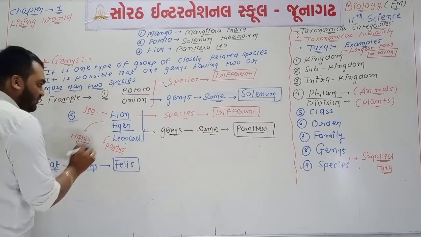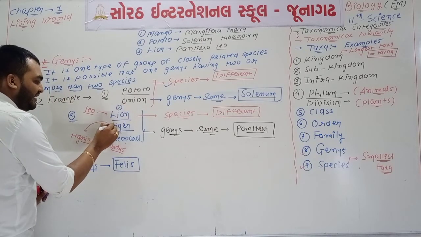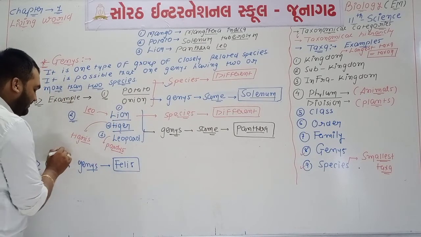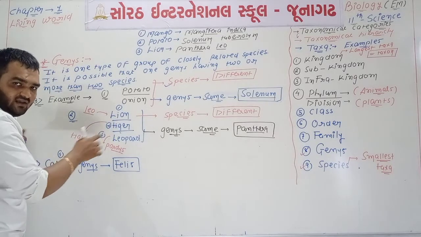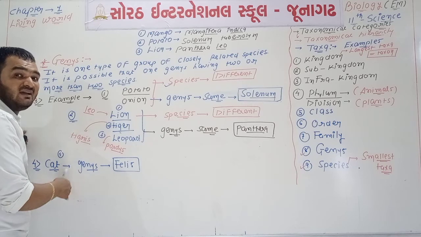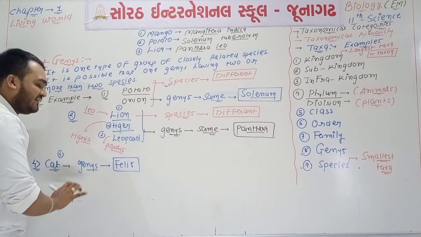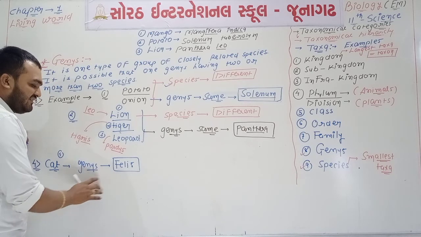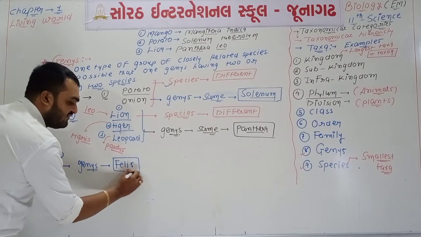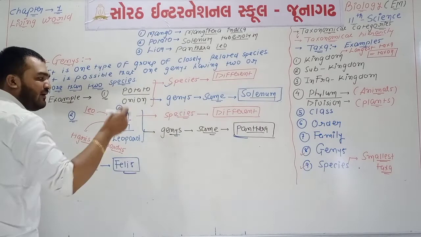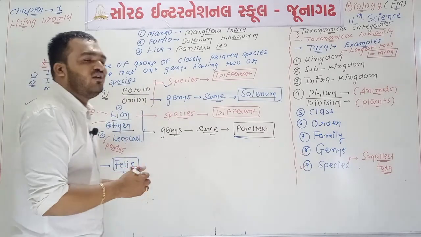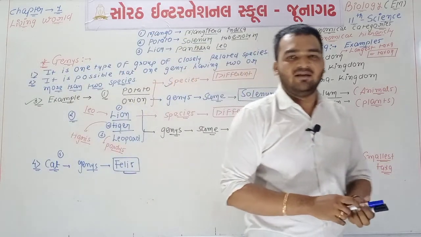For these four organisms, the family will be the cat family. But if we talk about the genus, then the genus for cat will be Felis and the genus for the other three will be Panthera. And the species of all four will be different.